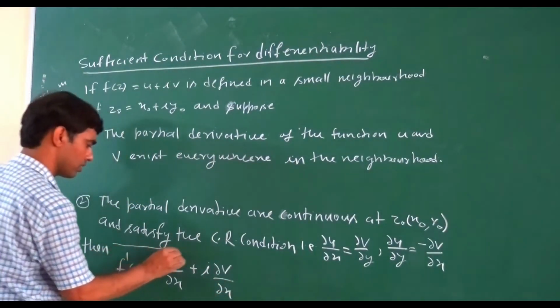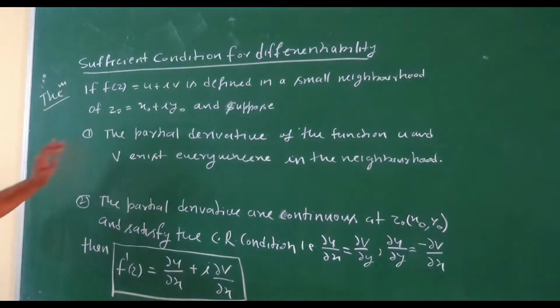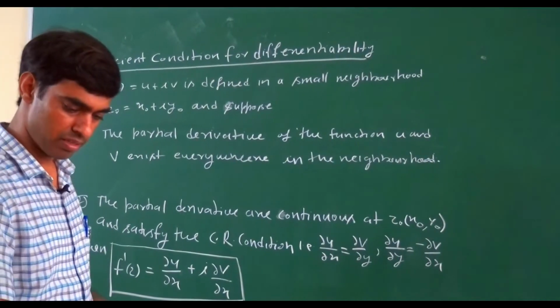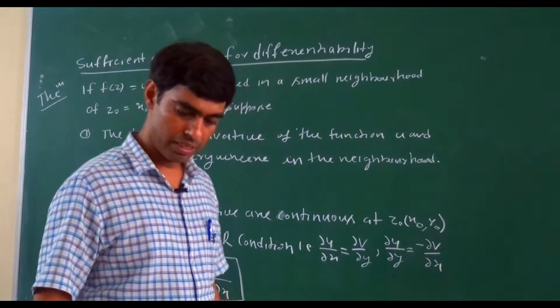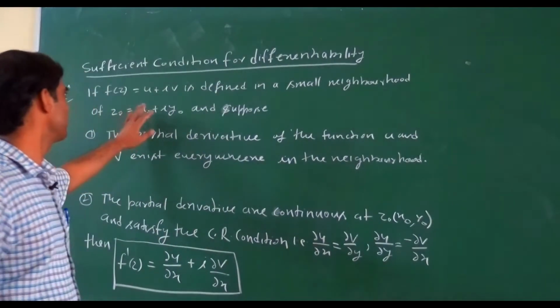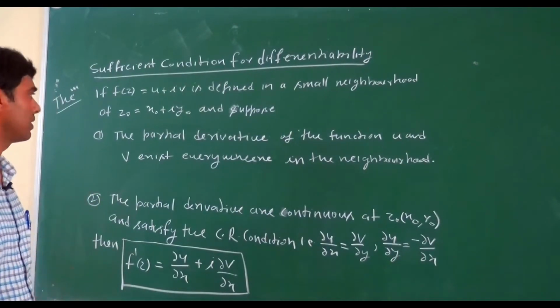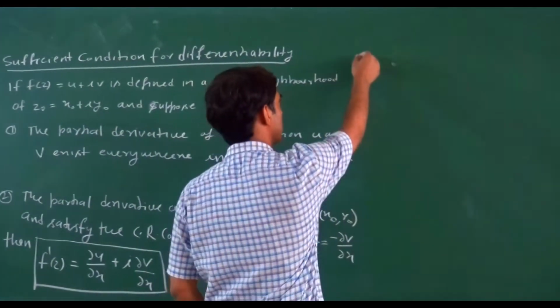This one is f dash z. This is a sufficient condition. Now, before going to prove this theorem, what is the meaning of this statement? It means f(z) = u + iv is defined in a small neighborhood of z0 = x0 + iy0. What is the meaning of this one?